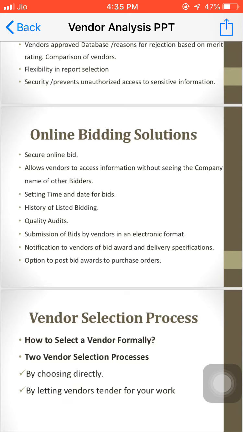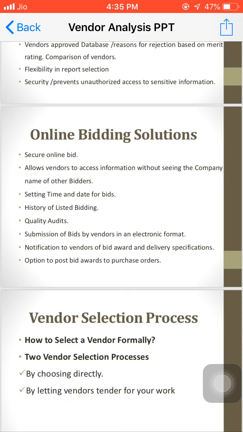So before this we used to have the paper notice and all those things. In the paper notice we'll get the notice for the supply of the material also. So the same process which we follow for the contractorships is to be followed for the vendors also, but the clauses and all those things are different based on the supply of the material. So it is purely a business point of view.